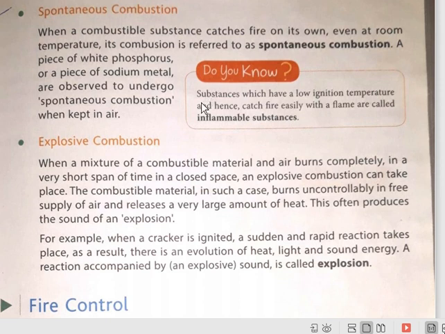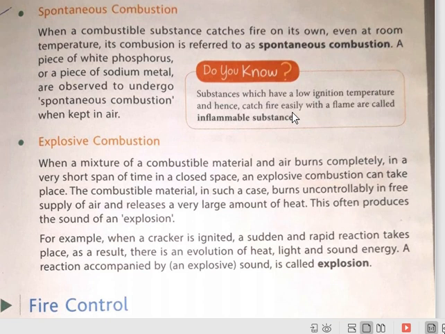It means these substances are flammable, means they can catch fire easily, means they have a low ignition temperature. So it is advisable to keep away from those vehicles, or keep any firing object away from them, because it is very dangerous.